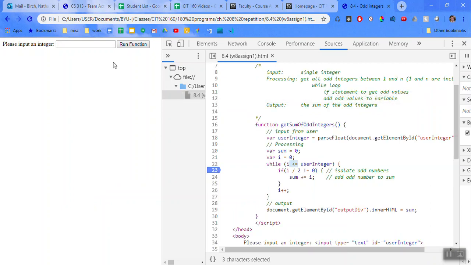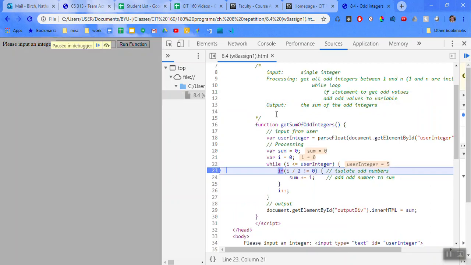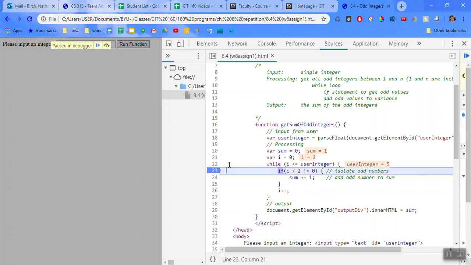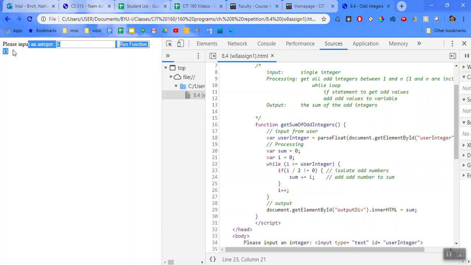Okay, so let's try that one more time like this. All right, I less than or equal to 5, yes it is, so it came in here. Now, what is I divided by 2? That's 0. You can't really divide that. So I'm just going to let this go and see what happens. Okay, we got 15 here.